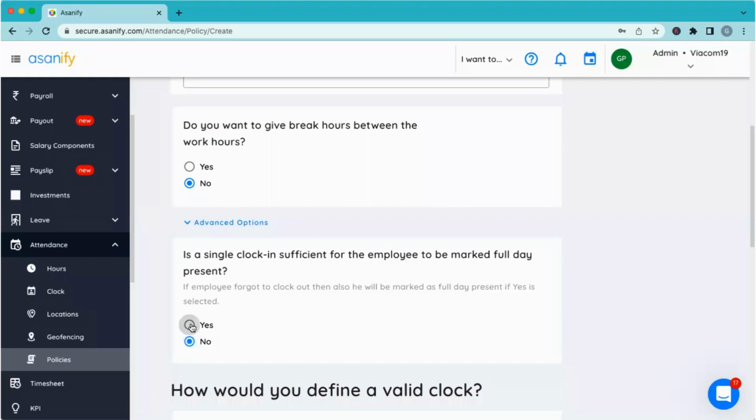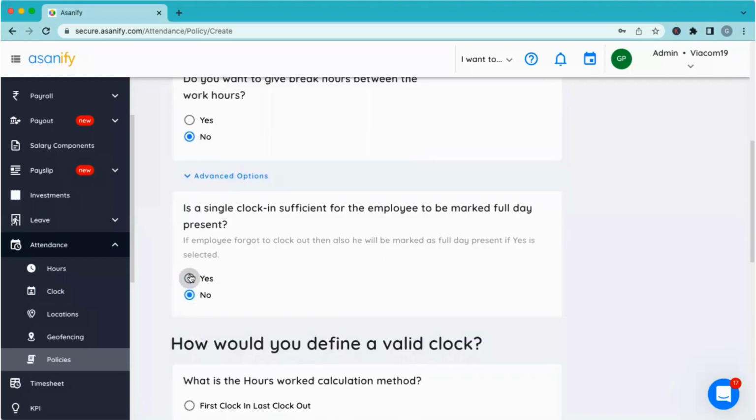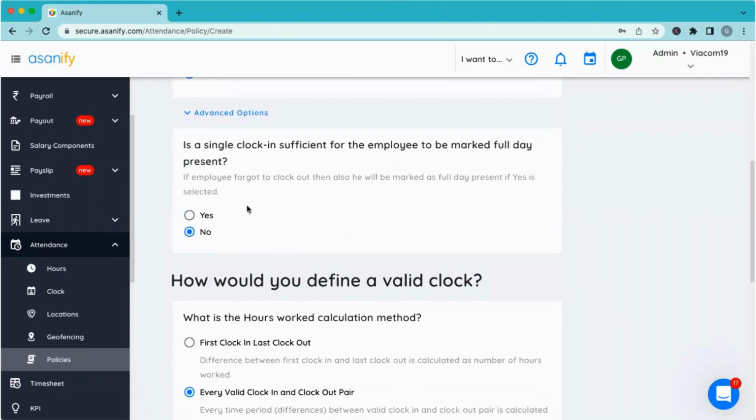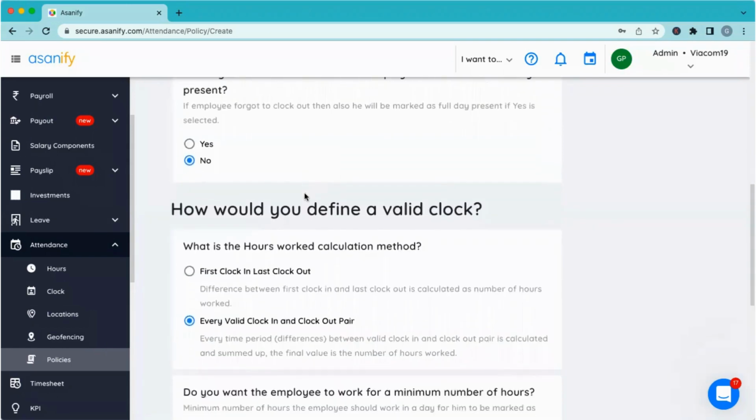In many cases, single clock in is sufficient, but for most companies, employees are supposed to check in the morning and check out. If I select it as no, it means that for employees to be marked full day, single clock in is not sufficient. They'll have to clock out also. So if they are only clocking in and my policy says that clock out is also important, they will be marked absent for that day because the system will not know when they left the company.